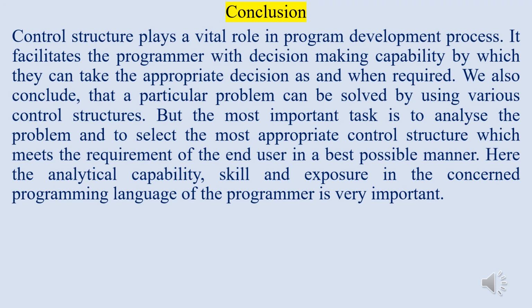After having a detailed discussion, we can say control structure plays a vital role in program development process. It facilitates the programmer with decision making capability by which they can take the appropriate decision as and when required. We also conclude that a particular problem can be solved by using various control structures, but the most important task is to analyze the problem and to select the most appropriate control structure which meets the requirement of the end user in a best possible manner. Here the analytical capability, skill and exposure in the concerned programming language of the programmer is very important.